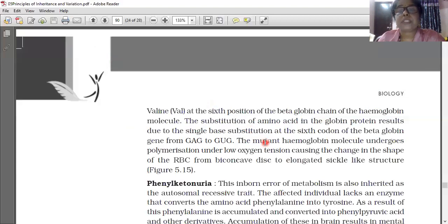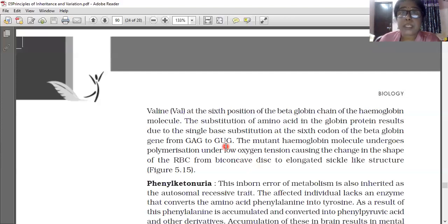And in a diseased person, what will happen? Because of low oxygen tension or low oxygen pressure, it does not have the spherical shape. Instead of that, it is converted into a sickle cell shape. So, what is the difference between round shape and sickle shape? Already I told that if it is round and smooth, it is very easy to flow through the blood vessels. Understood? So it easily passes and reaches different organs, giving nutrients and oxygen to the different vital organs of our body.